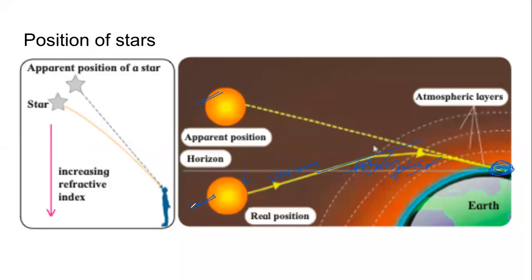Something similar happens during the dawn. Even before the sun is actually above the horizon, we will be able to see it because of refraction of light. So we are magicians. We are able to see the sun before the sunrise and after the sunset. Because of the same thing, the apparent position is higher than the actual position, the real position of the star.